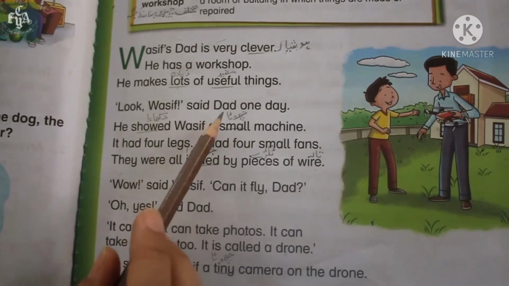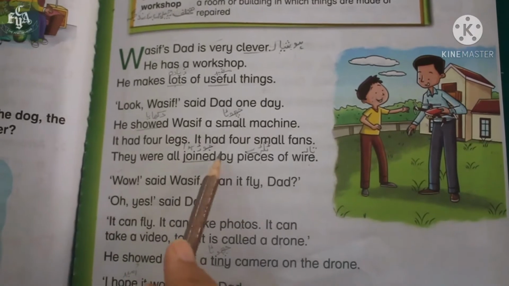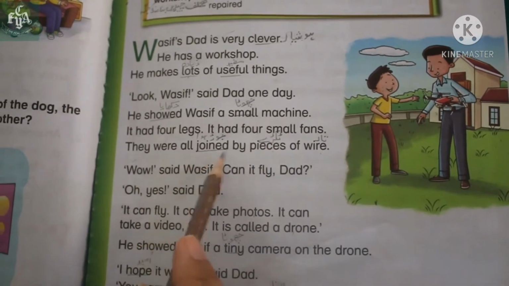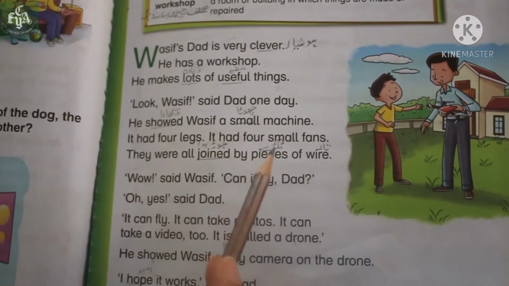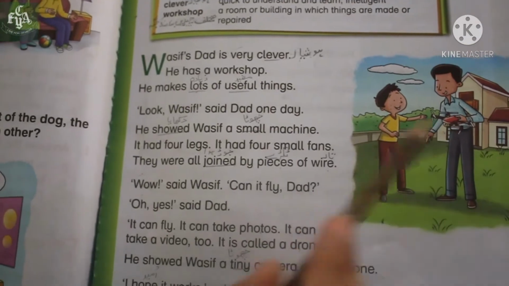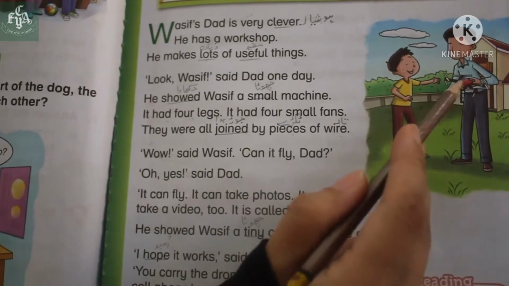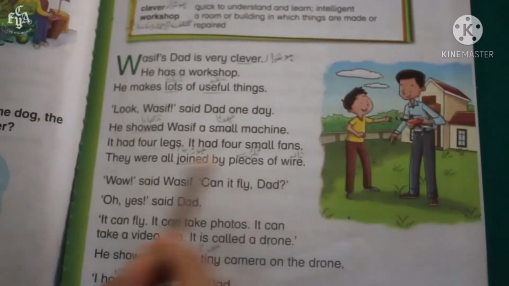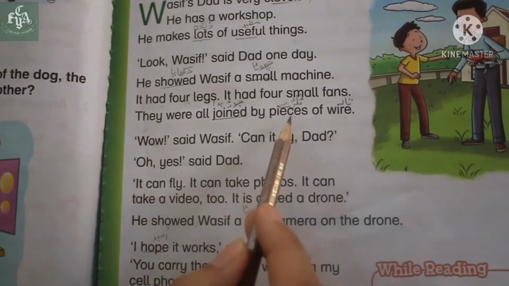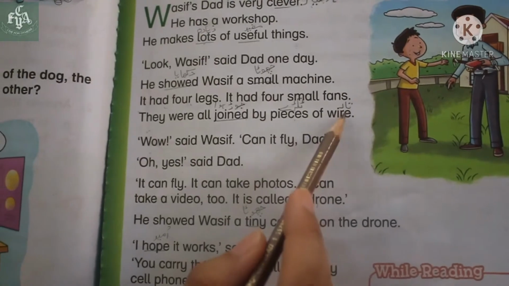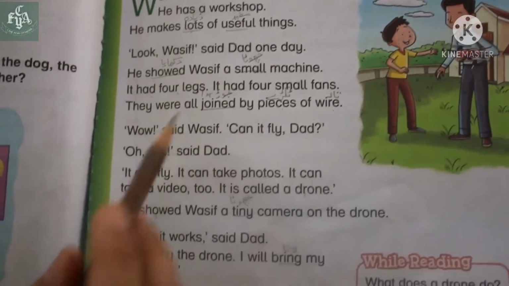Look, Wasif, said Dad one day. He showed Wasif a small machine. It had 4 legs. It had 4 small fans. They were all joined by pieces of wire. So one day, Wasif's dad showed Wasif a small machine, a machine which is called a drone. It had 4 legs and it had 4 fans, one on each leg. Join means juda hua, pieces means tukde and wire means tar. So these fans were all joined by pieces of wire.